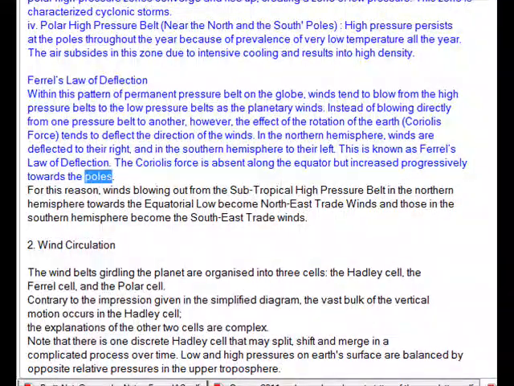The Coriolis force is absent along the equator but increases progressively towards the poles. For this reason, winds blowing out from the subtropical high pressure belt in the northern hemisphere towards the equatorial low become northeast trade winds, and those in the southern hemisphere become the southeast trade winds.